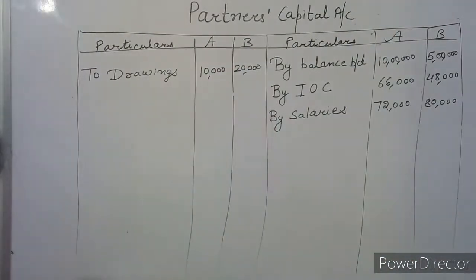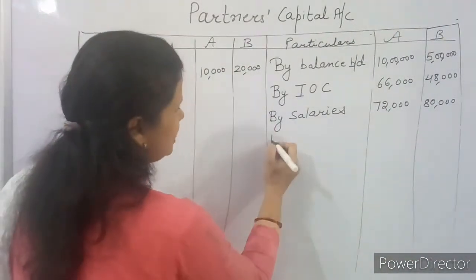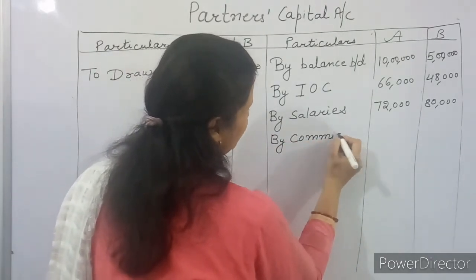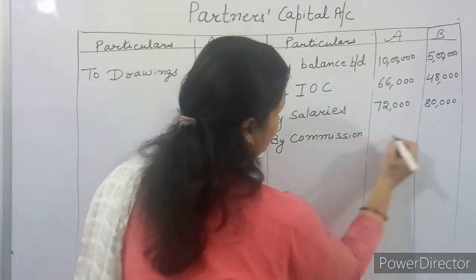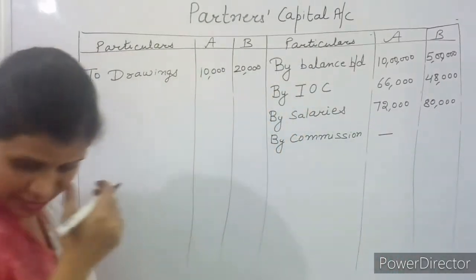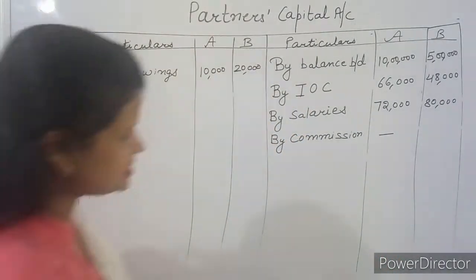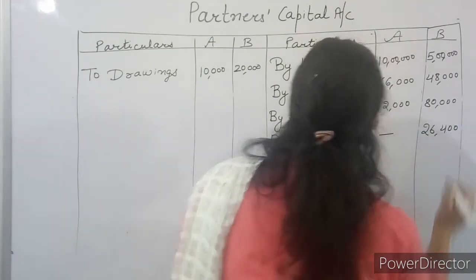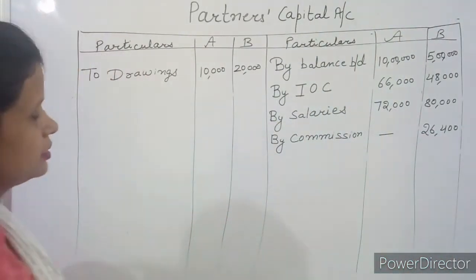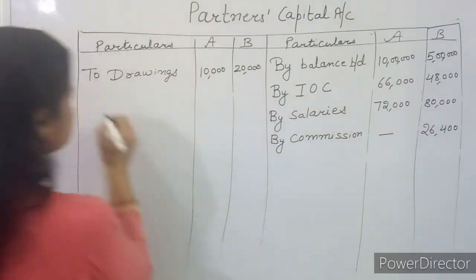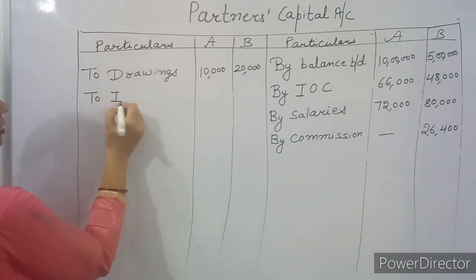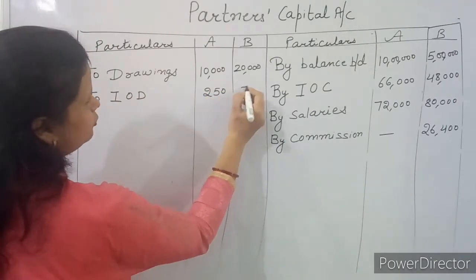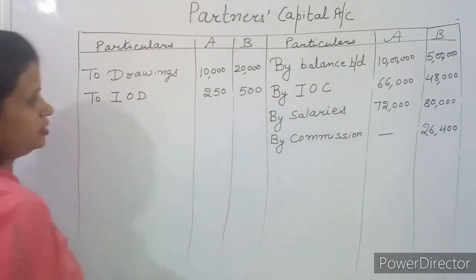Next item is commission. Who is getting commission? Both are getting commission or only B? Only B. So you will write in the account of B. What commission is he getting? 26,400. Then interest on drawings. Interest on drawings for A it is 250 and for B it is 500.